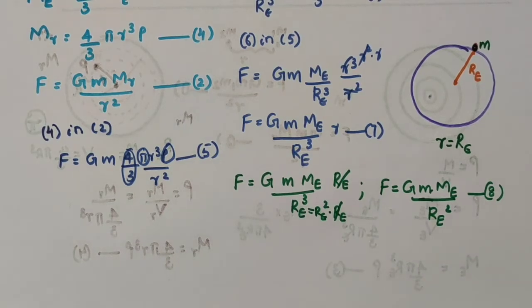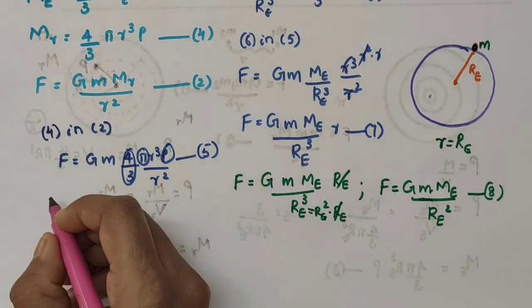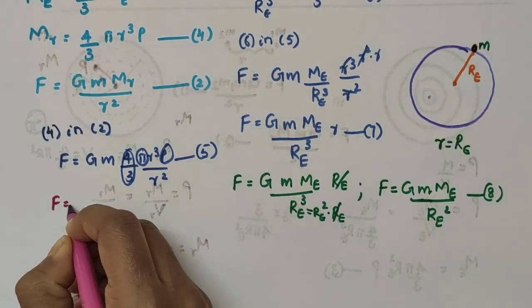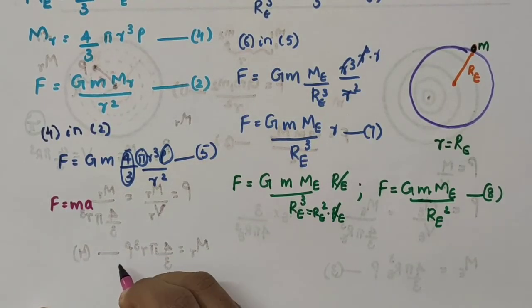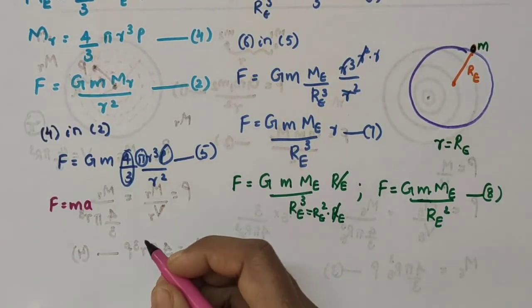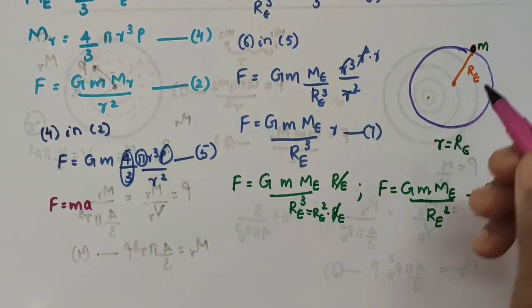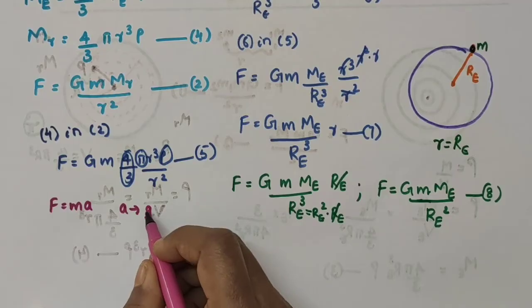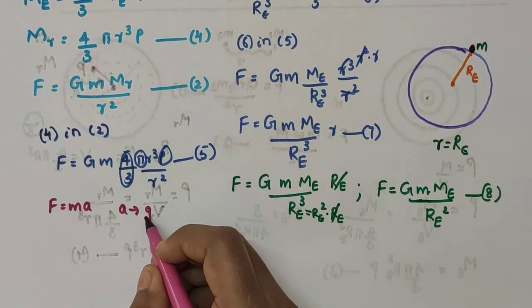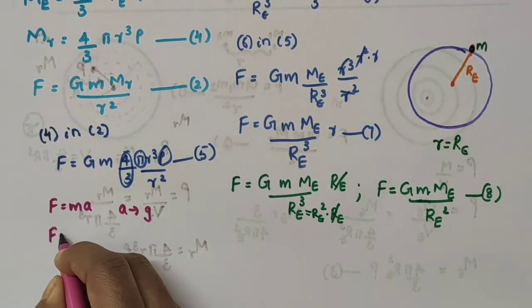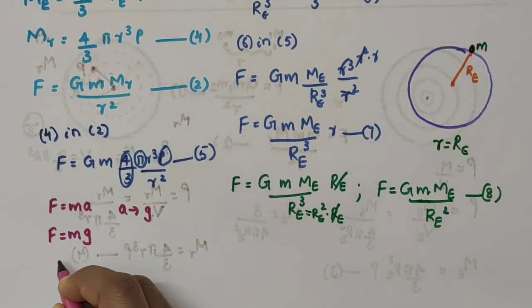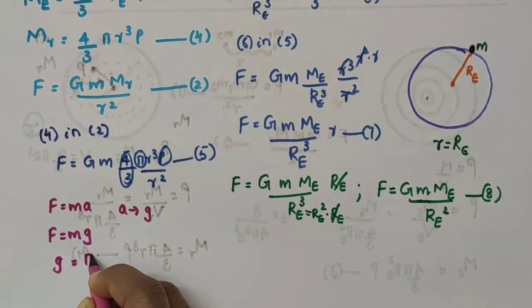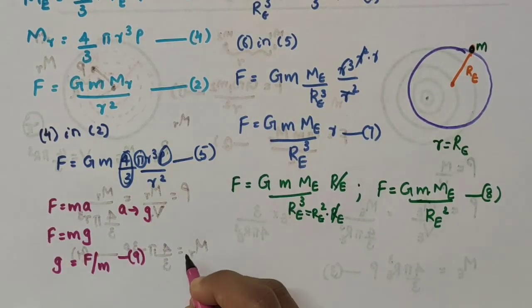Now you see, from Newton's second law of motion, we have F is equal to M into A. When the acceleration of the mass is due to the earth's gravitational force of attraction, then this A can be replaced by g, where g is the acceleration due to gravity. So we can write F is equal to M into g, or we can write g is equal to F divided by M. I am taking this as equation number 9.